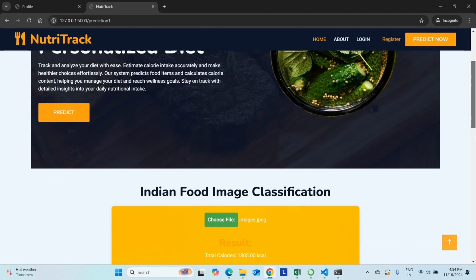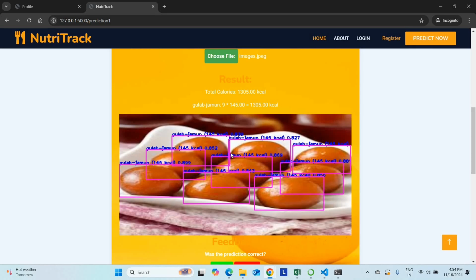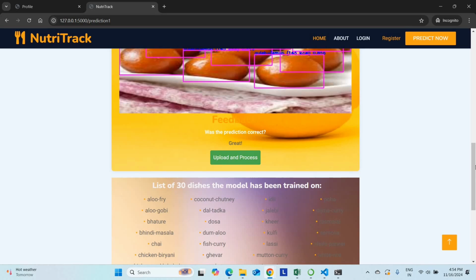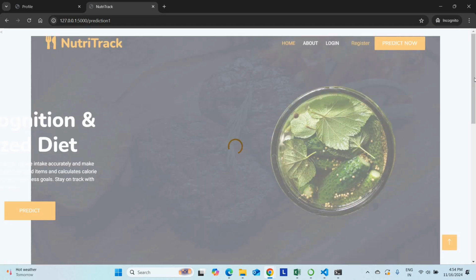Once it's processed, you can check: gulab jamun. There are 9 gulab jamun. See the result. Each is 145 calories. The overall calories you are taking is 1305 calories. It calculates automatically, including quantity estimation. That's what is important here. You can check various foods here. So the result is correct. Then upload and process. Go for another food.